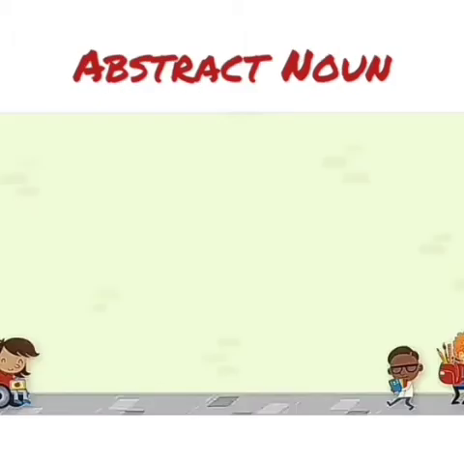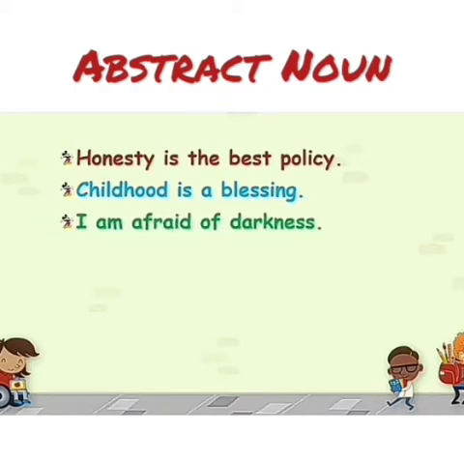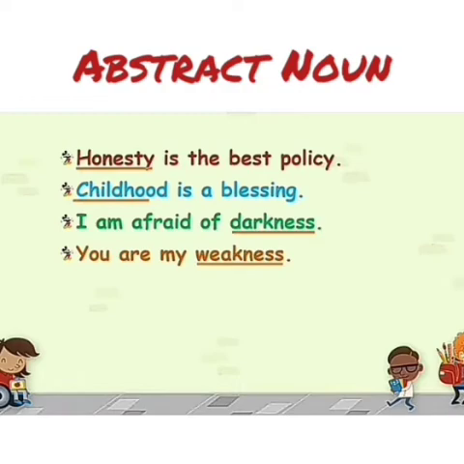Now see children, abstract noun. Now look at a few sentences. Honesty is the best policy. Okay? Childhood is a blessing. And number 3, see the next example. I am afraid of darkness and you are my weakness. Can you find any nouns here? Any of the nouns? No. But if you see carefully, there are many nouns like honesty, childhood, darkness and weakness. They are abstract nouns.